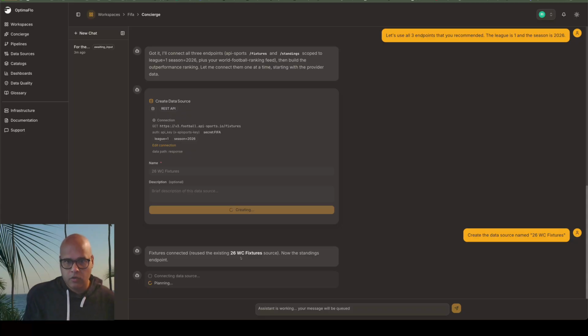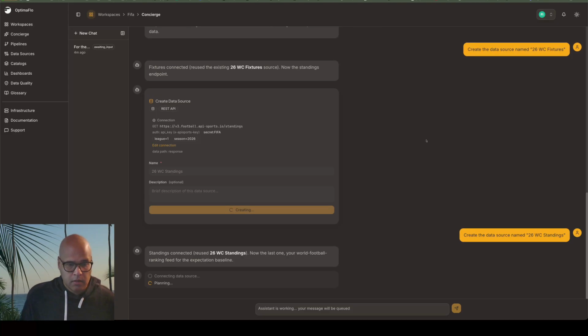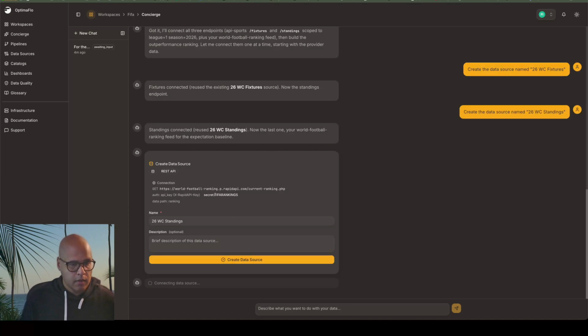Each endpoint is a data source, right? Because every endpoint has different data and different data shapes. So each endpoint is its own data source. All right, so the standings is connected. Now we're going to move into the last endpoint, which is the world rankings for FIFA. So it's a different endpoint. It's going to require a different secret. And so we'll just wait for that new card and we will set that up. We got the different secret, and we're just going to name this 26 rankings.